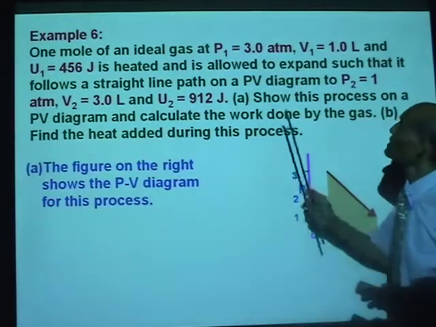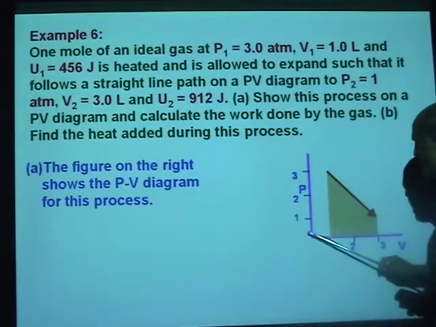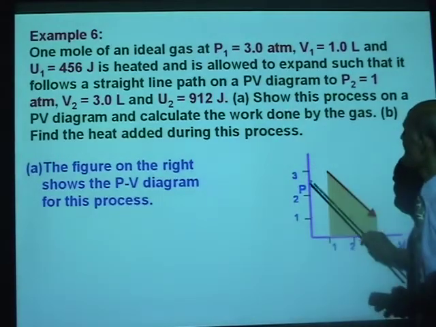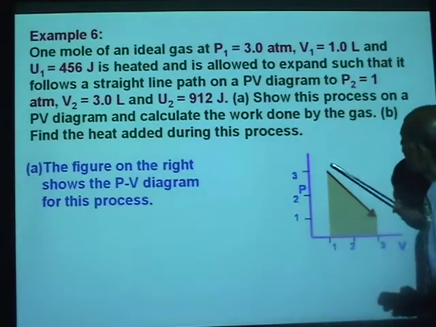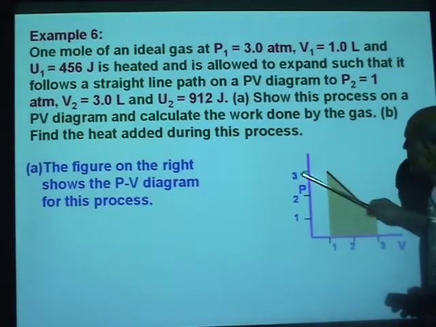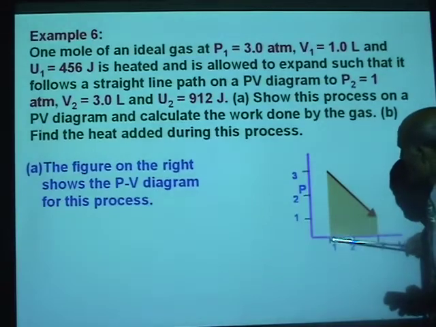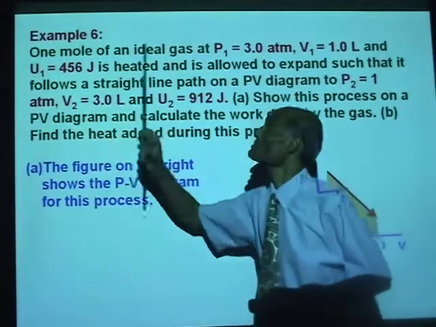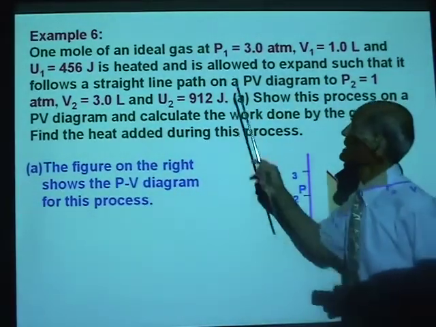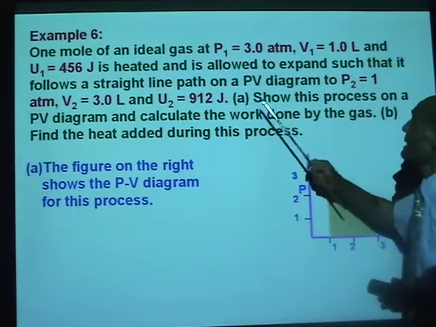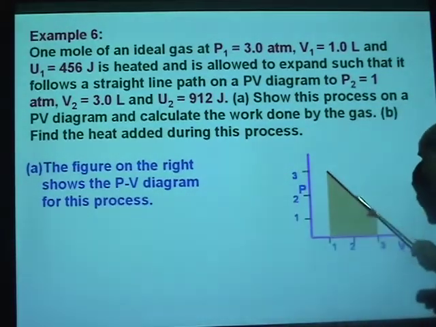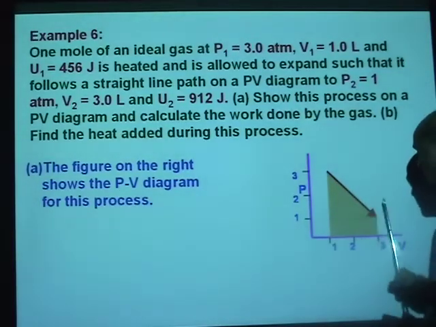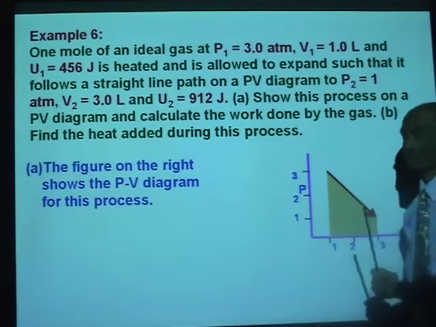Now here, what is the initial state? Pressure on the vertical, volume on the horizontal. Initial pressure is 3 atmosphere. Initial volume is 1 liter, so the gas is here. Pressure equal to 3 atmosphere, volume is 1 liter. And of course the internal energy is 456 joules. It is heated and allowed to expand so that it follows a straight line path to pressure P2 equal to 1 atmosphere, V2 equal to 3 liters.